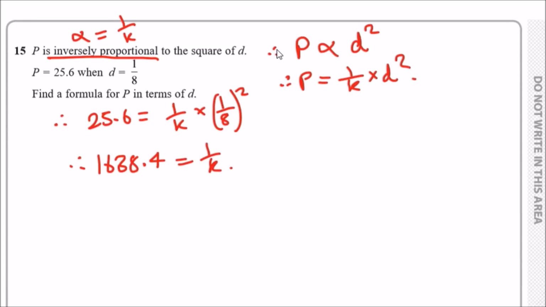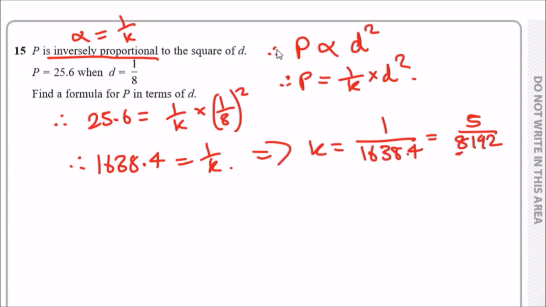And now to find K, just take the reciprocal. So K is going to equal 1 over this term, which according to the calculator should be 5 over 8,192. As a decimal, it's worse. So K is 5 over 8,192, really horrible digits, isn't it?